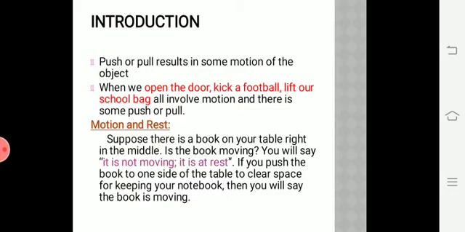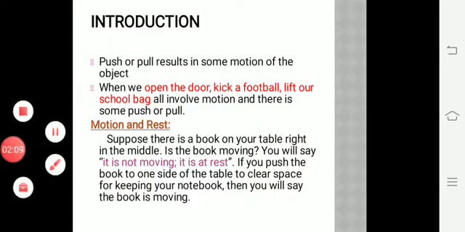Or for example, if you have a fridge, there will be a tray inside the fridge, and you will be pulling the tray from the fridge. These are some of the examples for push and pull. Pull, bring object towards you. Okay, so now you understood what is meant by push and what is meant by pull. Push or pull results in some motion of the object.